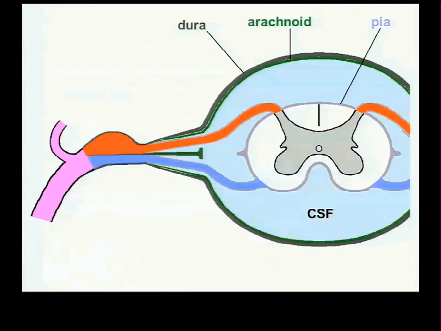Only ones. Here are the membranes which envelop the spinal cord. There's our spinal cord. The spinal cord itself has a tough, fibrous outer sheath called the pia. You cannot remove the pia from the spinal cord without destroying the spinal cord. Then there's some fluid. It can be cerebrospinal fluid, might be in your case embalming fluid, but there's some fluid. And the next layer of membrane is called the arachnoid. Very, very delicate, like a soap film almost.